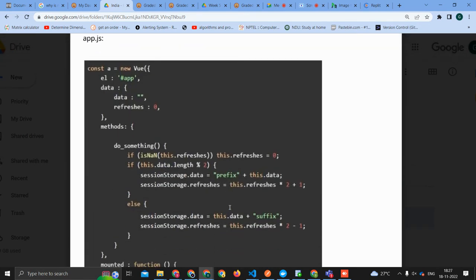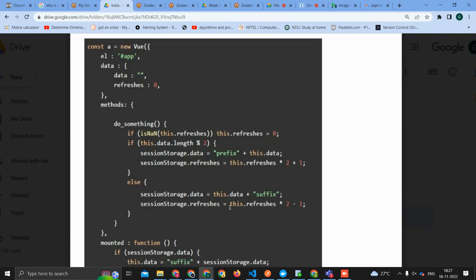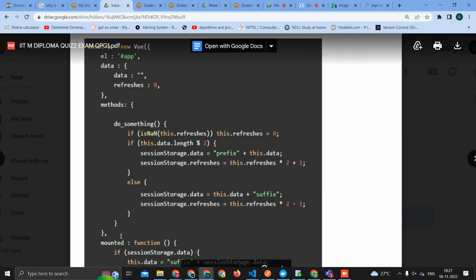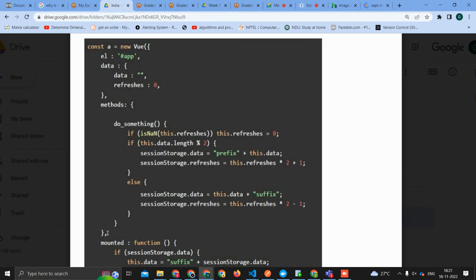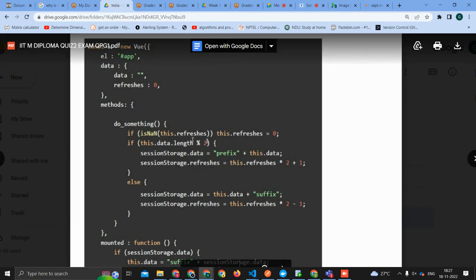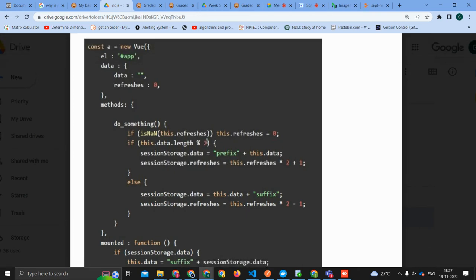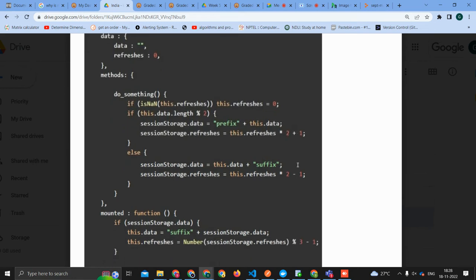So from methods. If refreshes is not present, they're going to set it to 0. That is fine. If data length mod 2 is true, that is if the number is odd, they will go to this branch. Since nptel is odd, they will go here and make data prefix nptel. And they're going to make refreshes 0 plus 1, that is refreshes will become 1. And now they're going to refresh it thrice.